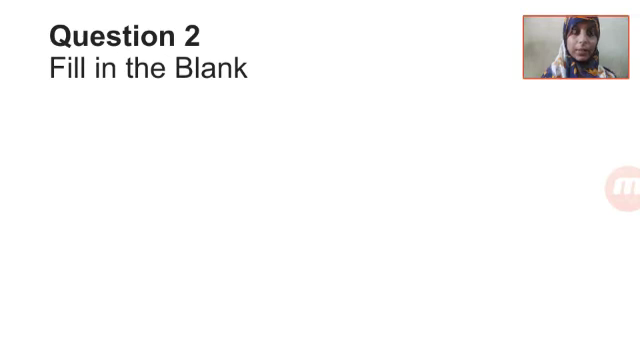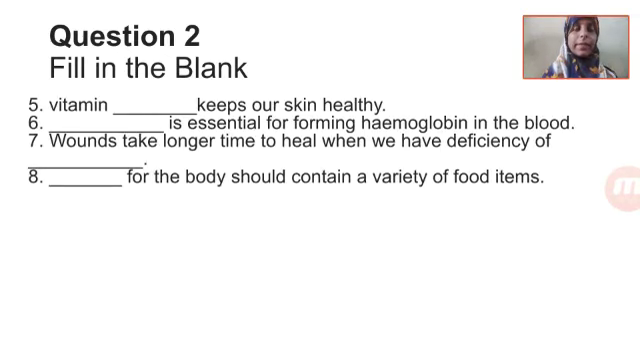Now it's time for the next blank, that is 5, 6, 7 and 8. You have to leave a line after each blank. Make sure you are leaving the line and copying the next question. Vitamin dash keeps our skin healthy. Dash is essential for forming hemoglobin in the blood. Wounds take longer time to heal when we have deficiency of dash, and dash for the body should contain a variety of food items. So here are the answers.